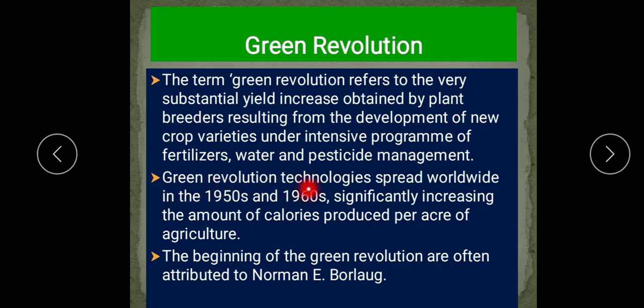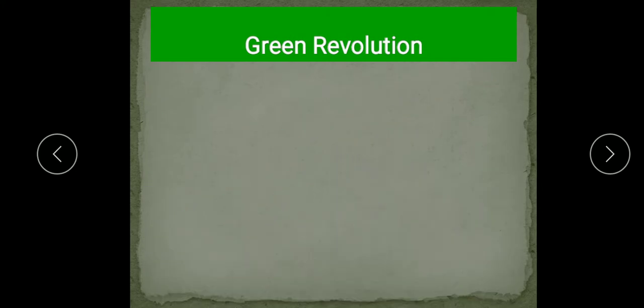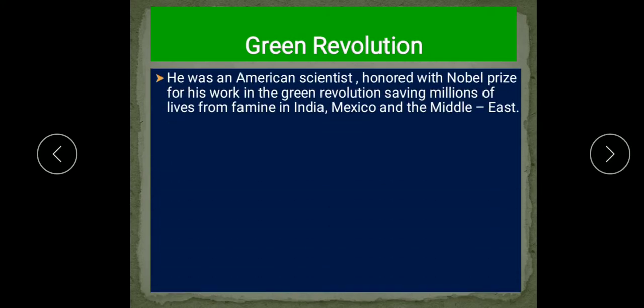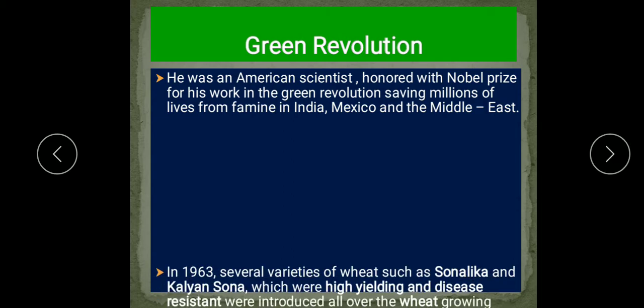Now, green revolution technologies spread worldwide in the 1950s and 1960s, significantly increasing the amount of calories produced per acre of agriculture. The beginning of the green revolution is often attributed to the scientist Norman E. Borlaug. He was an American scientist honored with the Nobel Prize for his work in the Green Revolution, saving millions of lives from famine in India, Mexico and the Middle East.